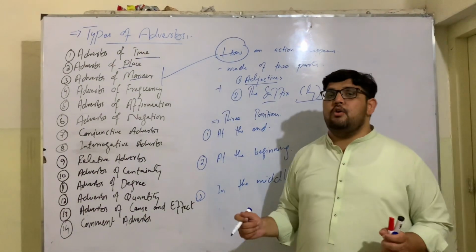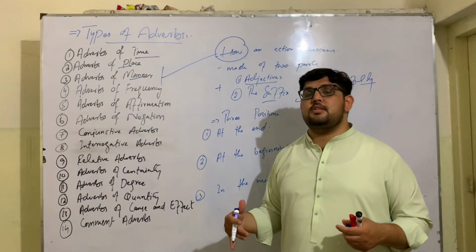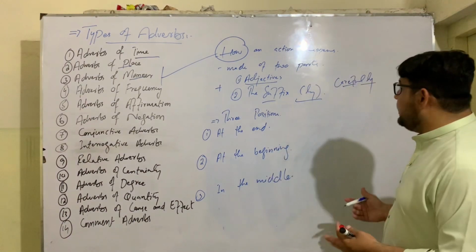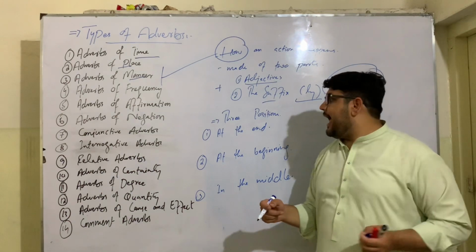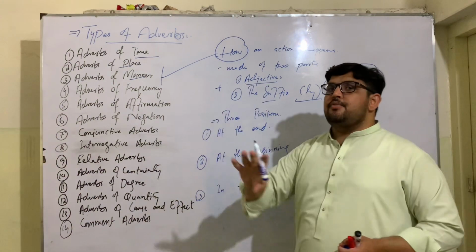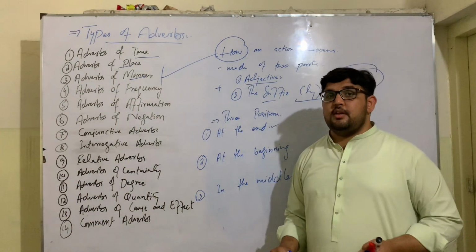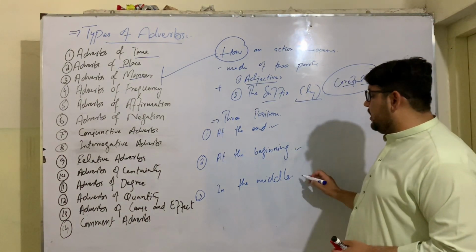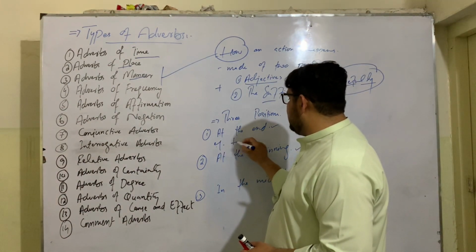Suppose we say, he drives carefully. How he drives, it answers the question how, and it shows how an action happens. So how he drives carefully, it shows the way how an action happens. Adverbs of manner also have three positions in a sentence. At the end of a sentence, commonly they come at the end of a sentence. Sometimes they can be used at the beginning of a sentence, and they can also be used in the middle of a sentence.